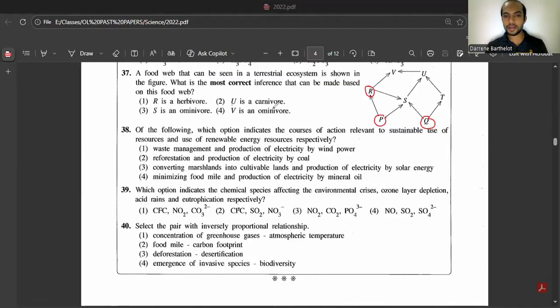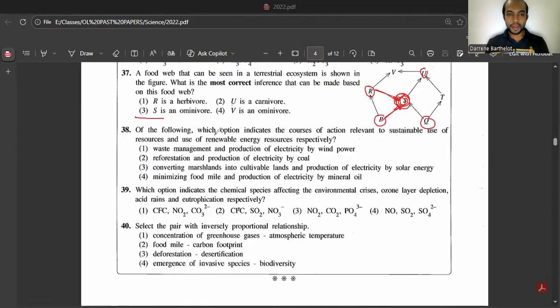Let's keep that answer. Then U is a carnivore. Here also, U eats T and S, but who knows? It might eat plants as well. It might be omnivore. We can't know. Then third one, S is an omnivore. Yeah, you can surely tell it, right? S eats plants as well as an animal. So S surely should be an omnivore. Third one is the answer. Let's see the fourth one also. V is an omnivore. We cannot say V is an omnivore or a carnivore. Who knows? So most correct inference is third one.